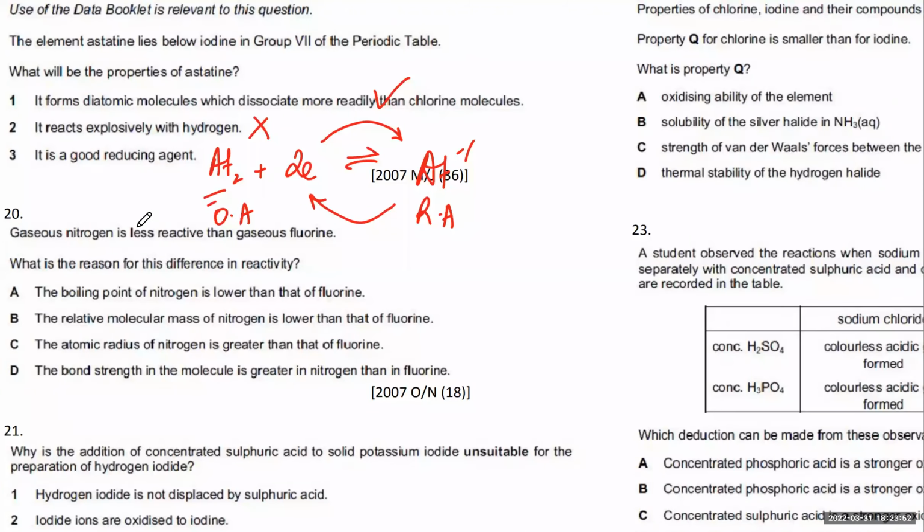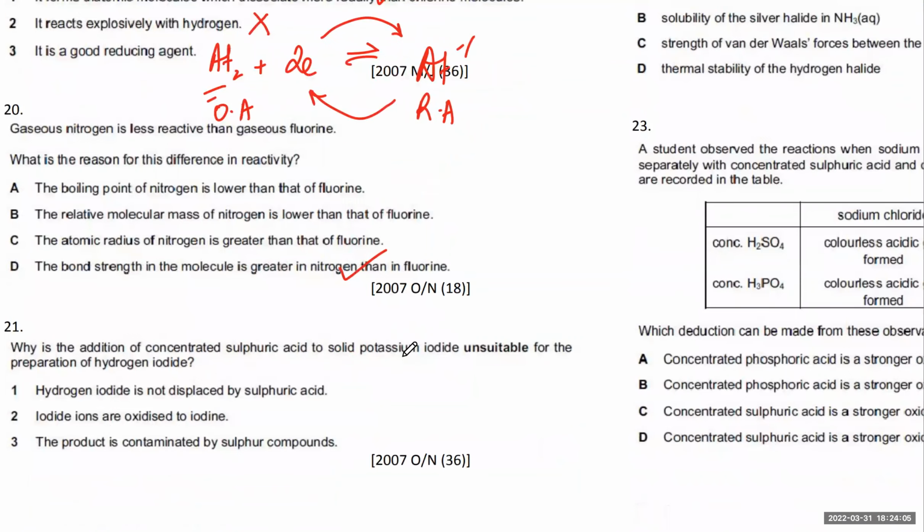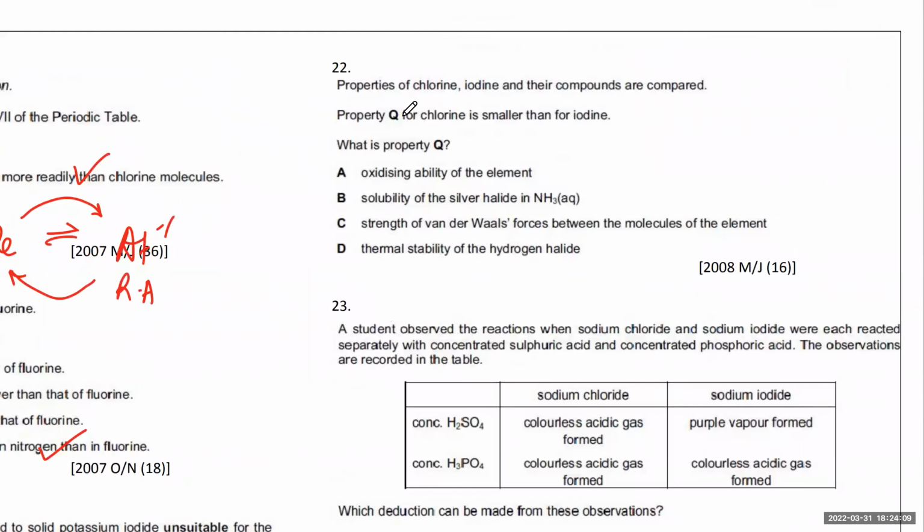So what is it? Gaseous nitrogen is less reactive than gaseous fluorine, but nitrogen has a triple bond, that's very strong. So I think it's this one. What is the addition of sulfuric acid to potassium iodide unsuitable for? We did that. Property Q of chlorine is smaller than for iodine. What is property Q?